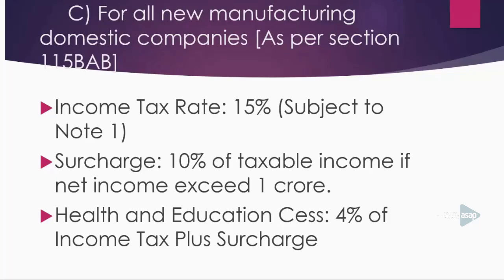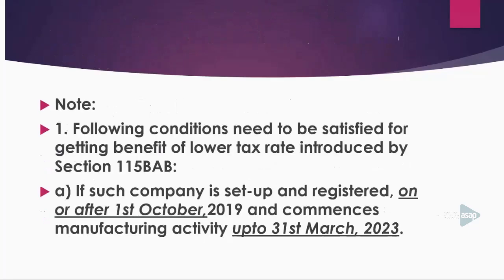Okay, I may explain the relevant provisions related to section 115BAB. The income tax rate will be only 15%. Then surcharge will be at the rate of 10% of taxable income if net income exceeds 1 crore, and health and education cess will be 4% of income tax plus surcharge. Then you have to understand, the following conditions need to be satisfied for getting the benefit of the lower tax rate under section 115BAB.